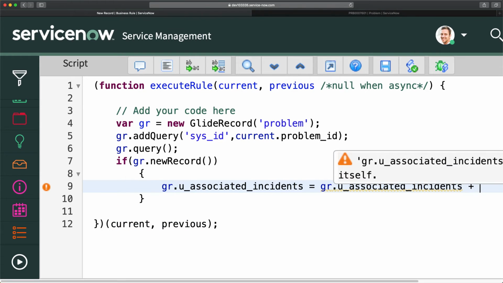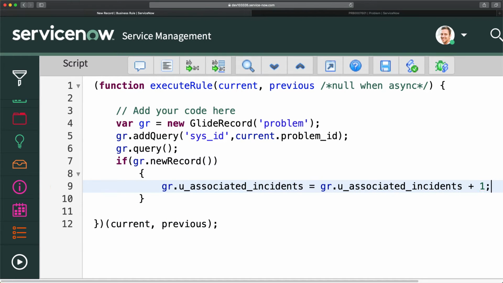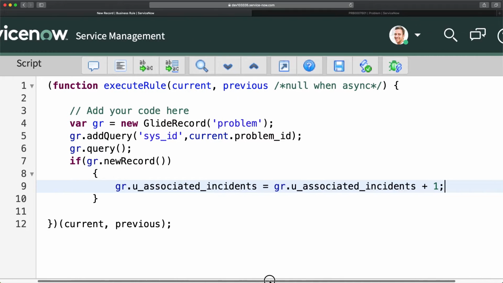and I will do just +1, because whenever an incident is created or updated with that particular problem, it should automatically update it. The main point is that it should change that problem field as well, then only it should update the count.